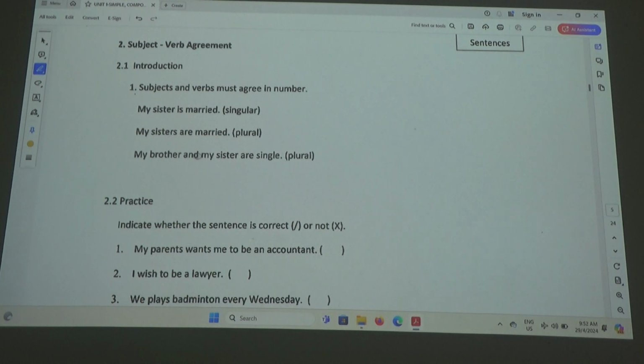Okay, my brother and my sister. My brother is singular, my sister is singular, but you put singular and singular, they become plural. So my brother and my sister are single. Is that okay? Is it okay?